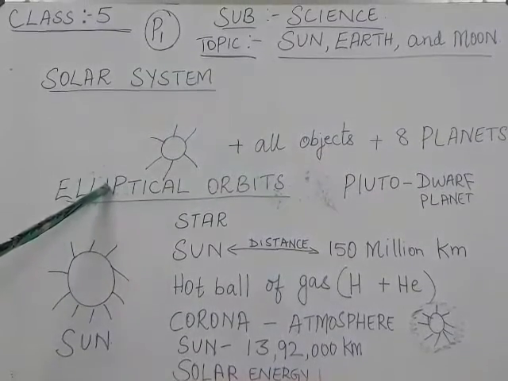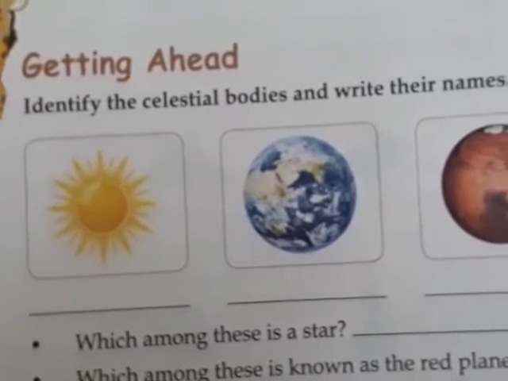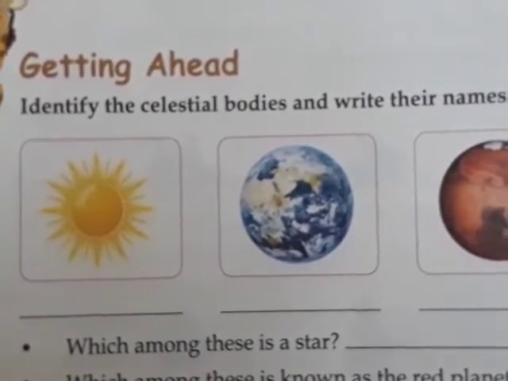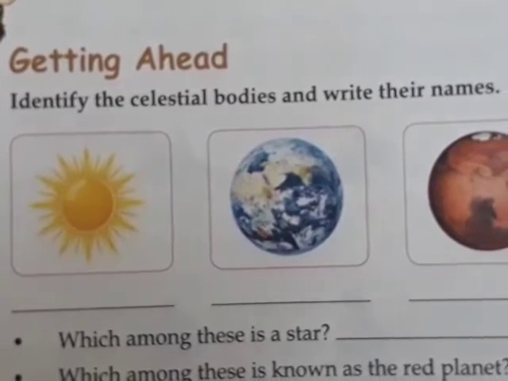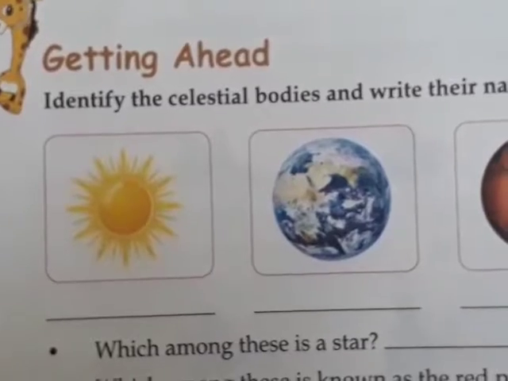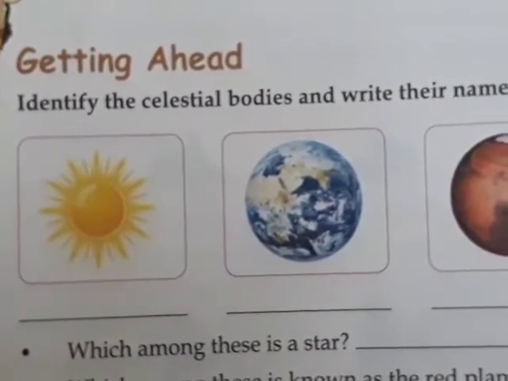Okay. Now look at the pictures. Yes. Now open page number 62. Here you can see there are 4 pictures. Yes. Now which among these is a star? Okay. Any guesses? Can you guess which is a star among these 4 pictures? Okay. Very good if you have said it is the sun. Okay. Sun is a star, but it is named as sun.